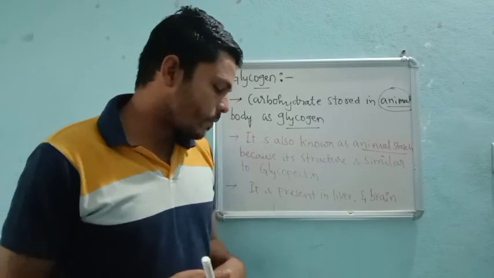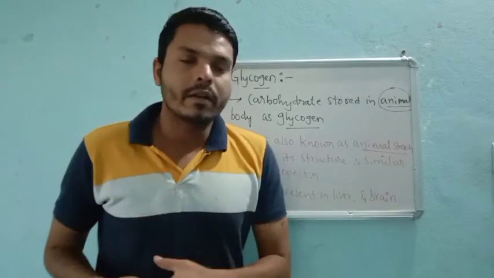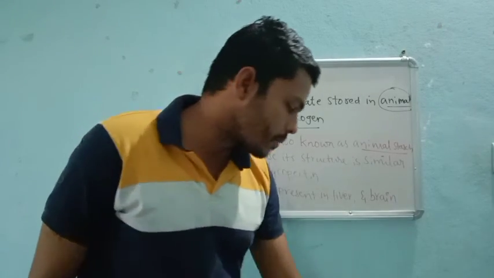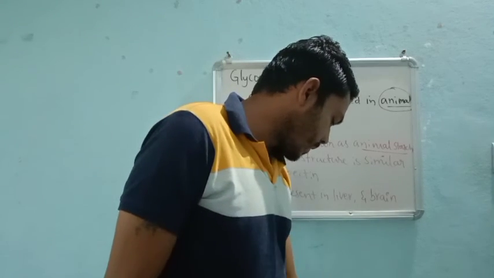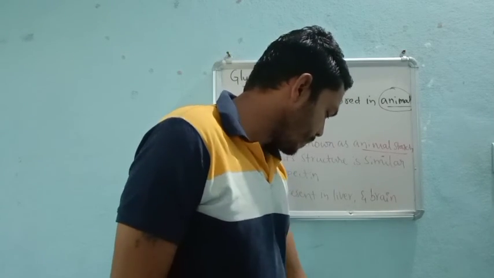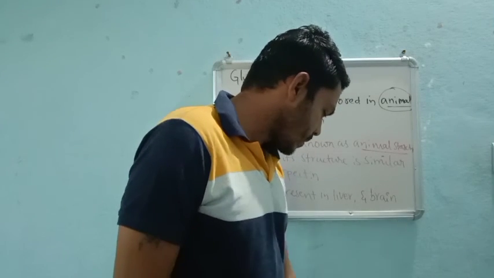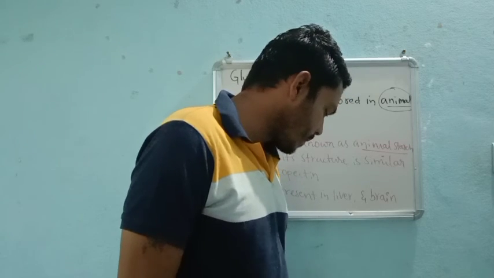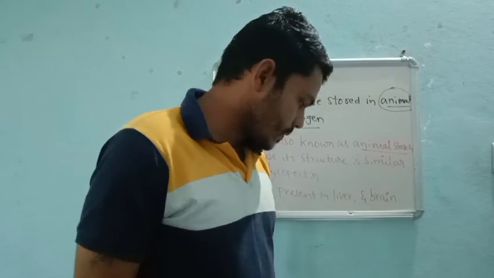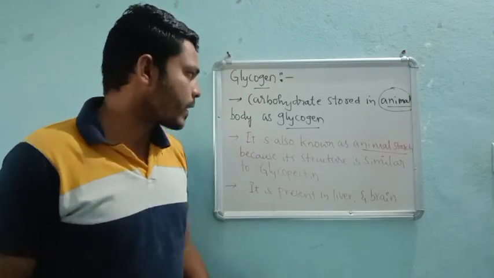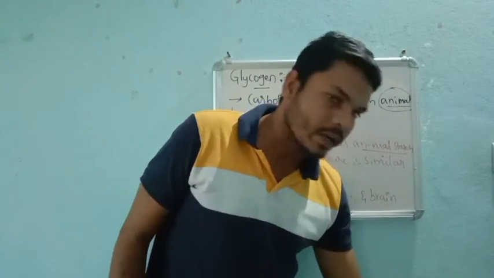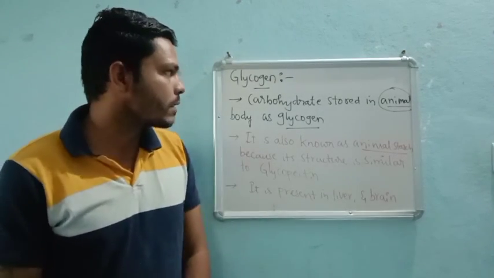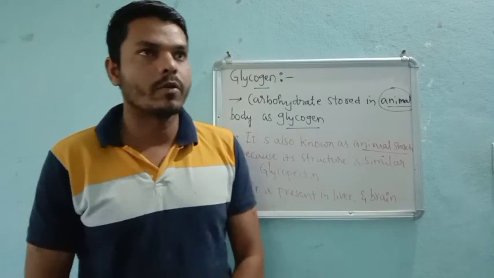In the next class we will see some important characteristics of carbohydrates, and then this chapter is almost coming to an end. Vitamins are not there for you as per the revised syllabus, so I can skip that part and we can directly move towards nucleic acids, right? I still require 4 to 5 classes to complete this chapter. Later we will see one more chapter. Thank you.